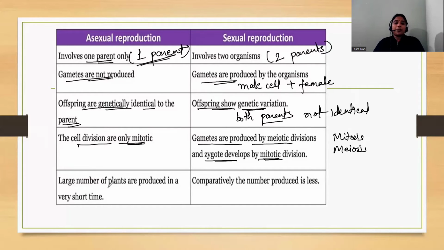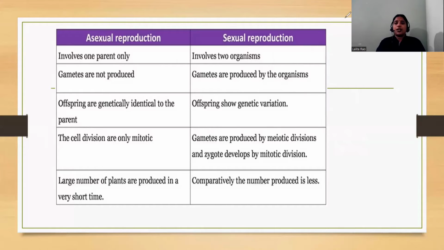Now, a large number of plants are produced in a very short period of time. So, asexual reproduction takes place in plants, and a large number of like plants can be produced in a very short time. So, when there are certain species which are endangered, you can develop such species by using asexual reproduction. We are talking about plant species, and in sexual reproduction comparatively the number produced is less as compared to that of asexual reproduction.